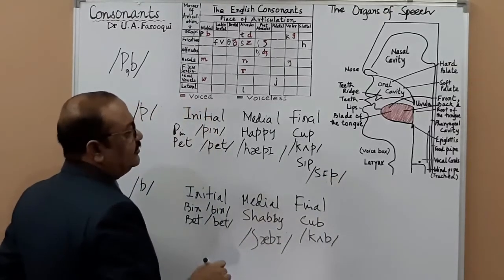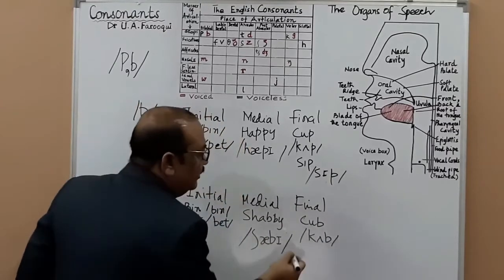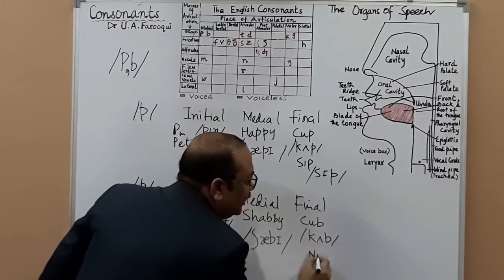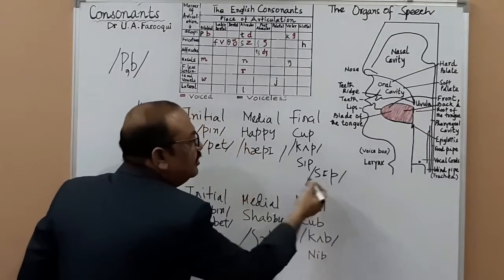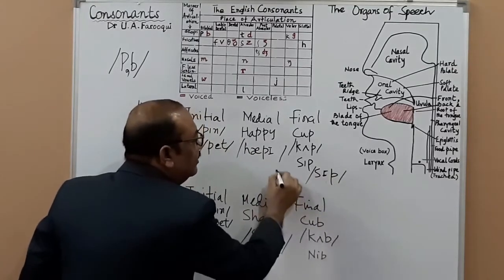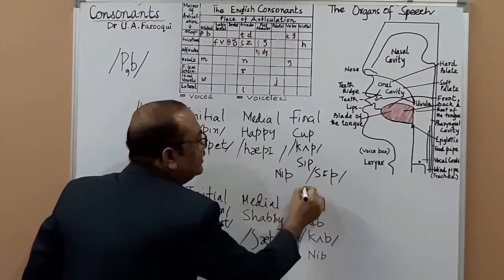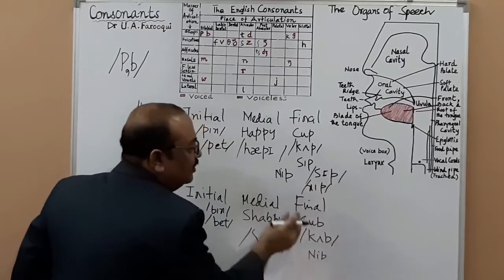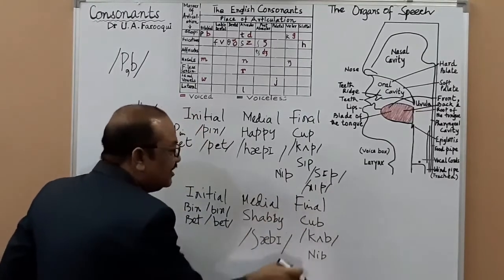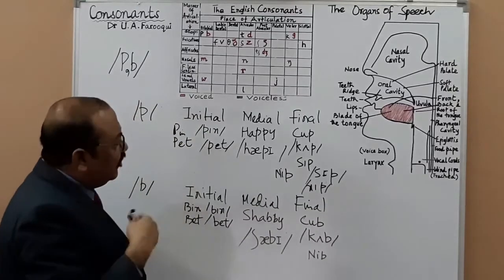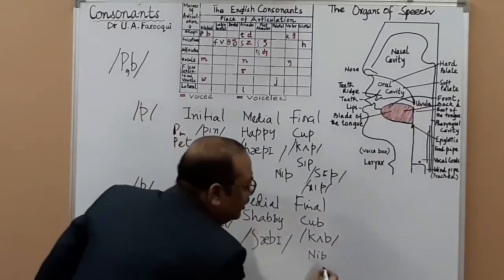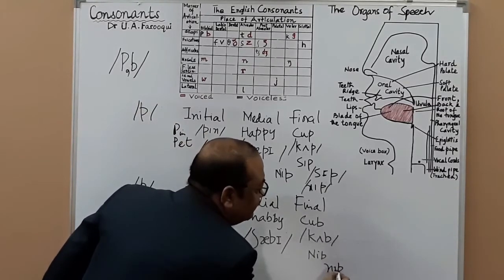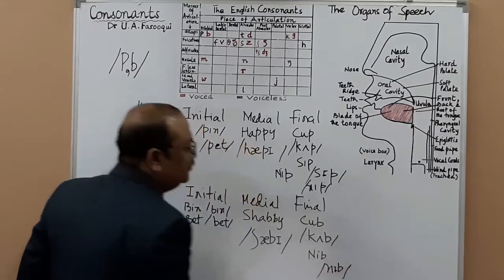And here you may have then nib. In fact, it would have been better if you had given nip. Well, it hardly matters. How do you write nip and then nib? Because there is a change there in the final sound. Nip, you write like this. Is that fine?